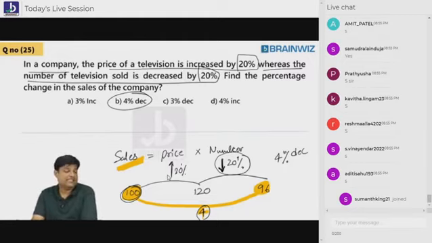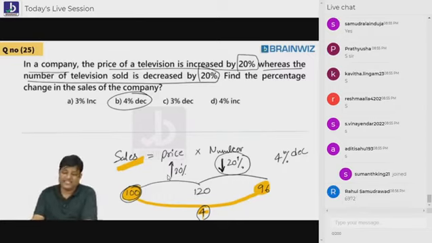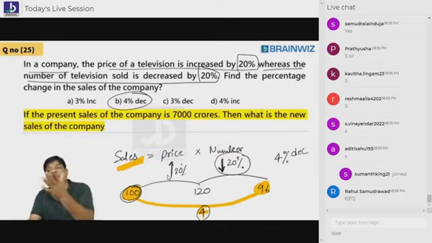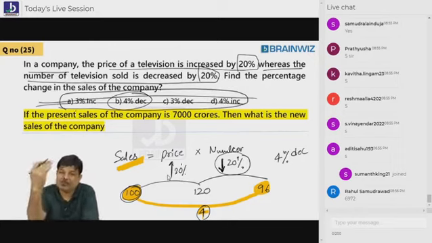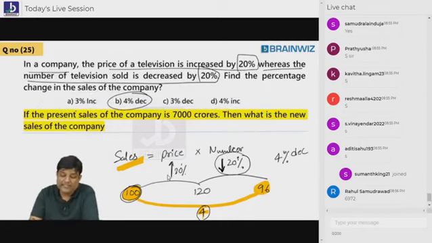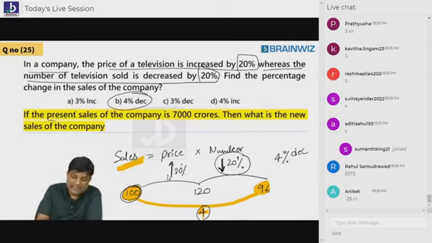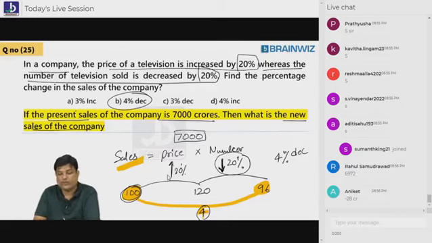But the question is slightly changed, beta. I would like to ask one extra question. In some entrance examinations, they are not interested in percentages. Keep the percentage with you only, I don't want percentage. What did he ask in the new question? If the present sales of the company is 7,000 crores, what is the new sales?